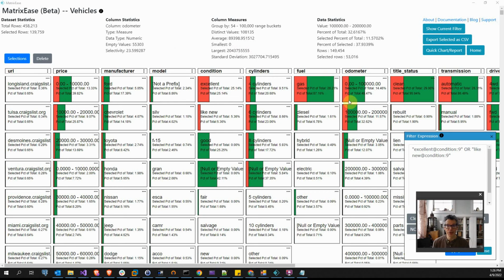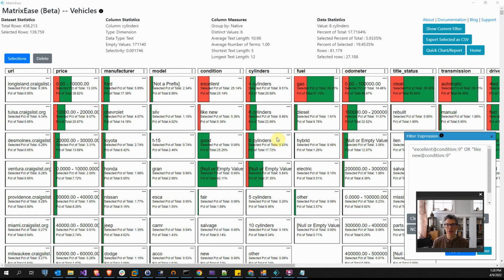MatrixEase takes your source matrix data and automatically groups and categorizes that data into measures or dimensions, individual data types, and calculates detailed statistics and measures on the data. Each individual node represents a grouping applied by MatrixEase to allow you to visually consume very large data sets. Highlighting is automatically applied so you can quickly see how the percentage of a group is relative to other groups in the data set. When a filter is applied, this highlighting shows both the relative and percentage of the whole and the selected. You can always see detailed metrics and statistics on each individual column and grouping.